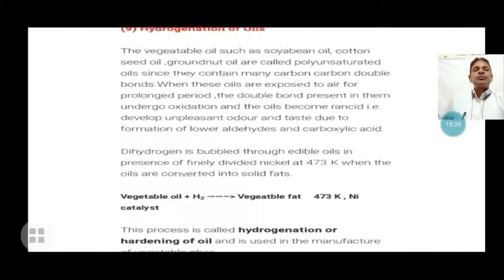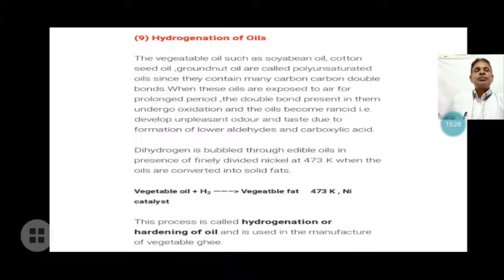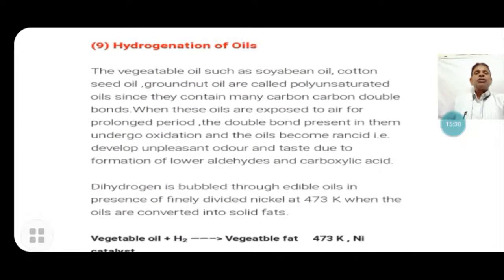Next, hydrogenation of oil. The vegetable oils such as soybean oil, cotton oil and groundnut oil are called polyunsaturated oils since they contain many carbon double bonds, that is the unsaturated carbon compounds in alkene and alkyne form.